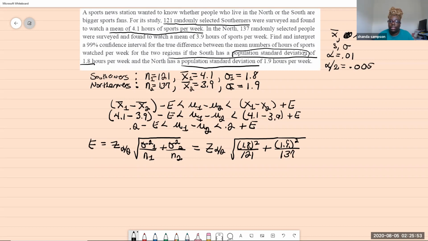Okay, and the last thing you need now is Z alpha over 2. So let's look up Z alpha over 2. We're looking for the z value where the area is 0.005.